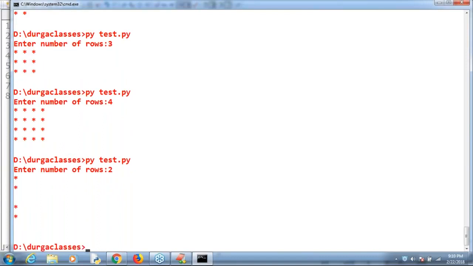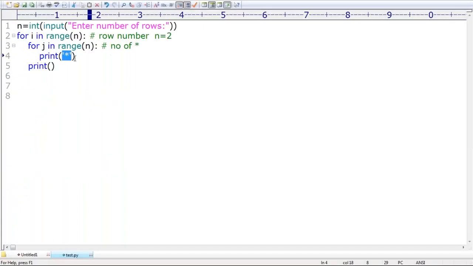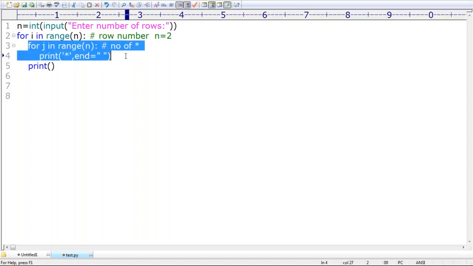Star, next star. Sir, these 2 stars should be in the same line, not in the next line. Then how can you do it, sir? Comma, end is equal to space. After printing this star, don't go to the next line, just with the space separator, once again print a star, like this. Clear?